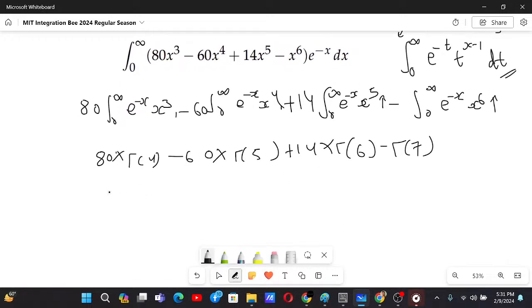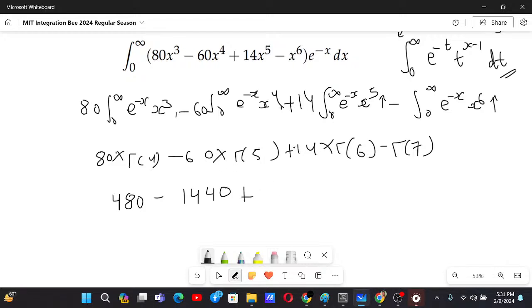Now since these are integrals, you can use the factorial definition as well. That's why we will have 80 times 3 factorial, that is 80 times 6, which is 480, minus 60 times 4 factorial, which is 12, is it? No, 24. So 60 times 24. Sorry, my bad. Yeah, this is the answer.